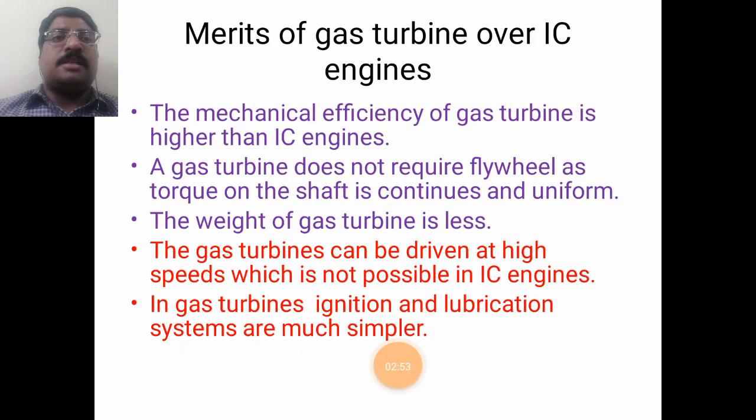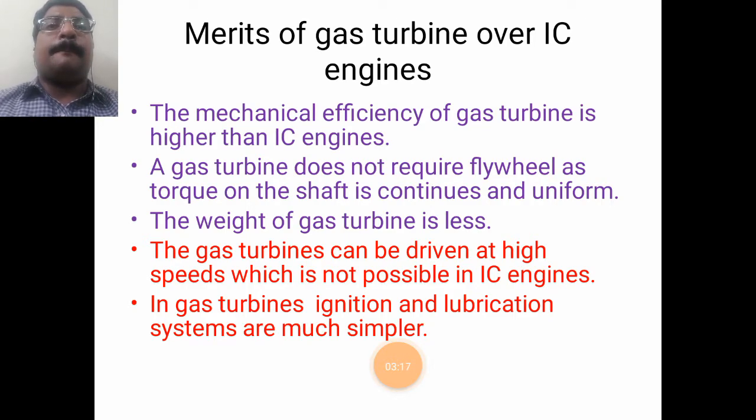First, what are the merits of gas turbines over IC engines? The mechanical efficiency of the gas turbine is higher than that of IC engines, because the frictional losses and shock losses are very low, since we are not using any pistons, reciprocating cylinders or cams in this engine.